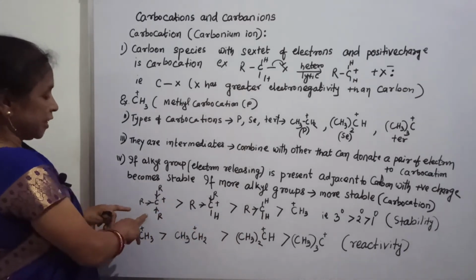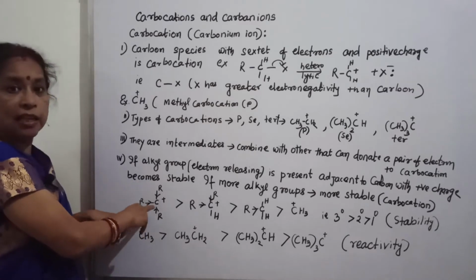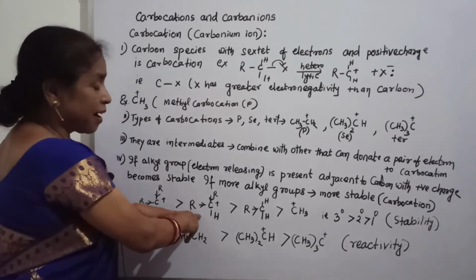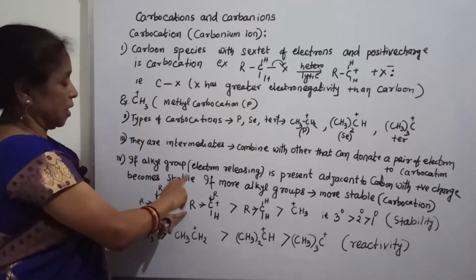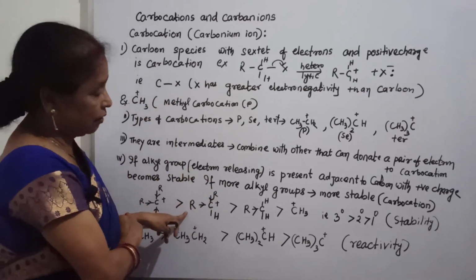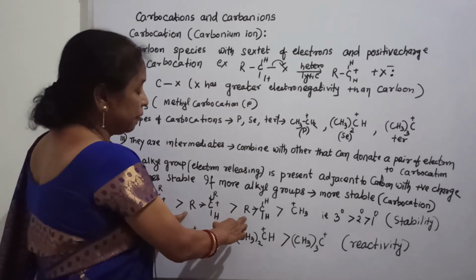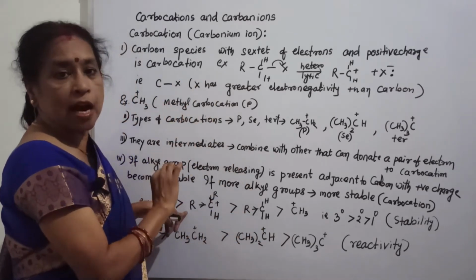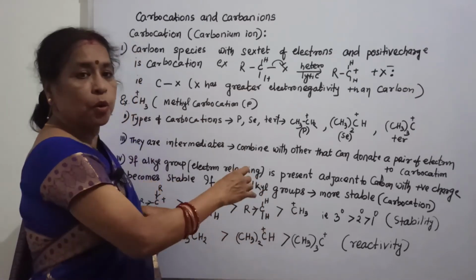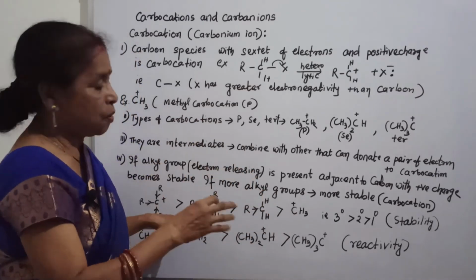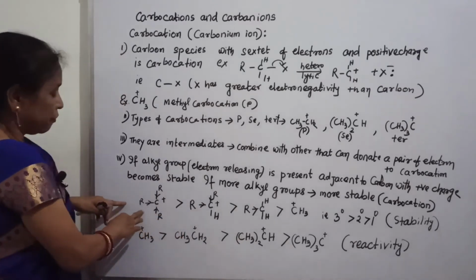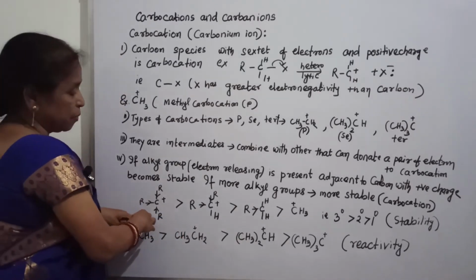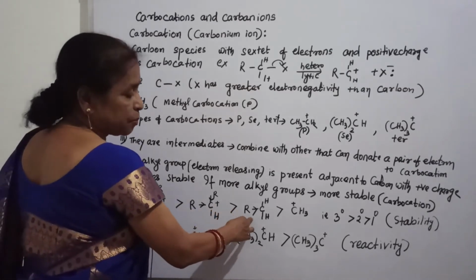Here, see, tertiary has 3 alkyl groups attached to the carbocation. If it is secondary, 2 alkyl groups are attached. If it is primary, 1 alkyl group is attached, and the methyl one is very simple.